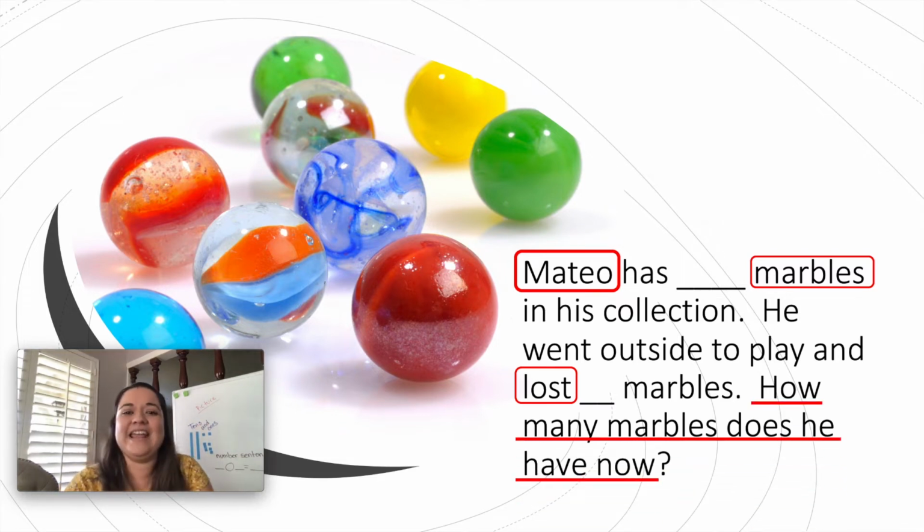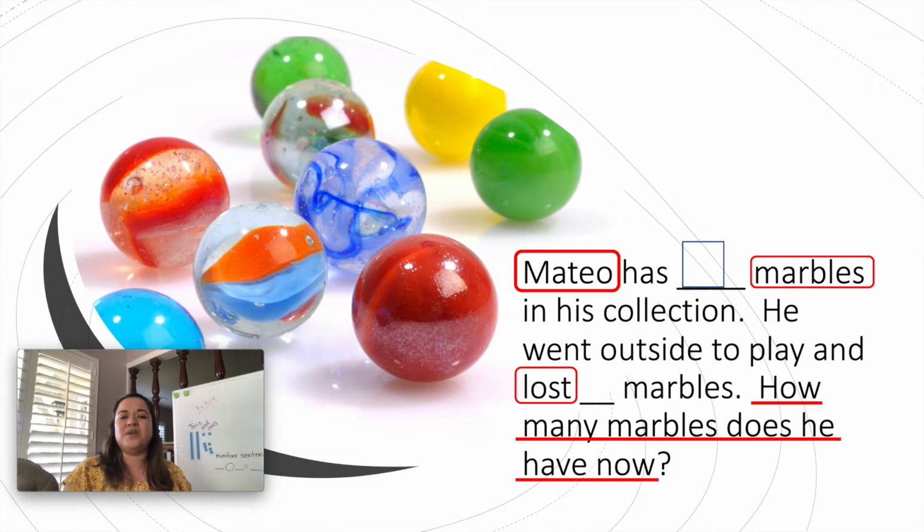Very good. All right. So now that we know the question, let's go back and think a little bit more about the story. So Mateo has blank marbles in his collection. He went outside to play and lost blank marbles. Are we going to know what amount of marbles he had at the beginning of the story? We are, right? Right here in this blank.